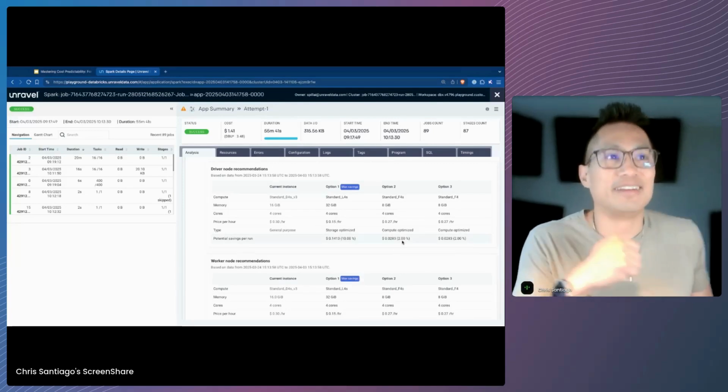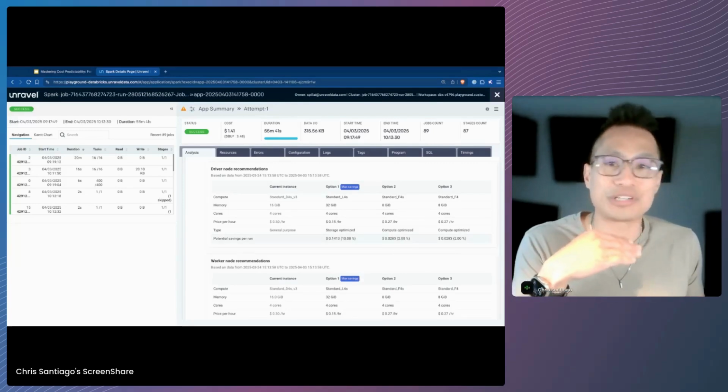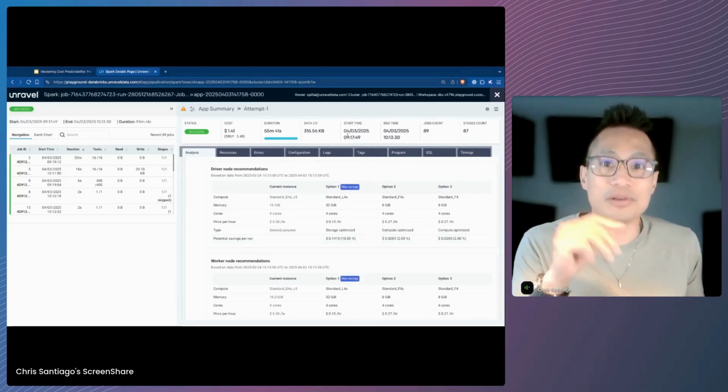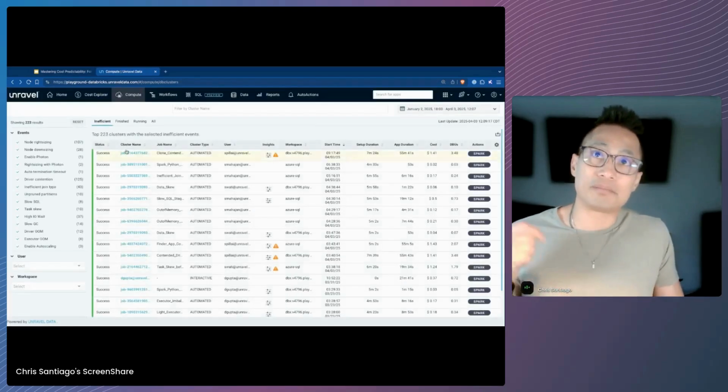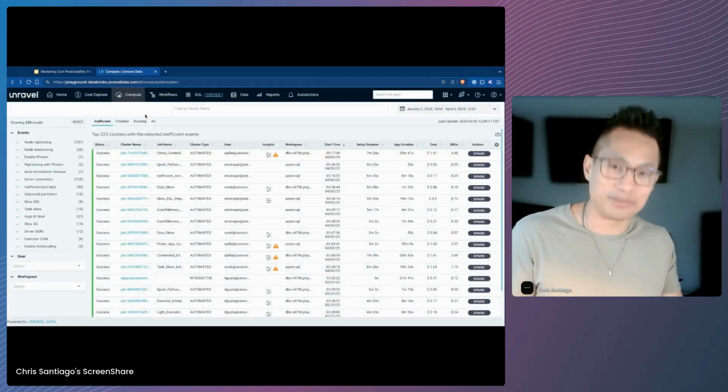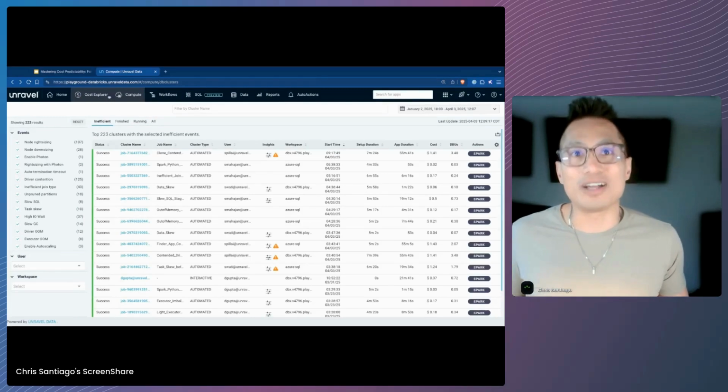Think about that. Being able to actually course correct budgets before they go over budget, before the billing cycle ends. That has helped bail out a lot of my customers who are tracking costs.